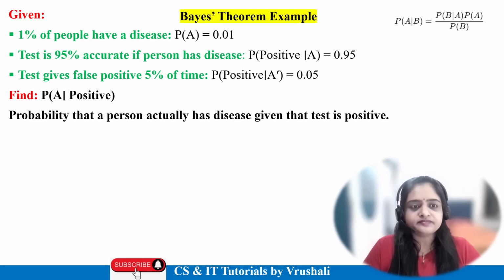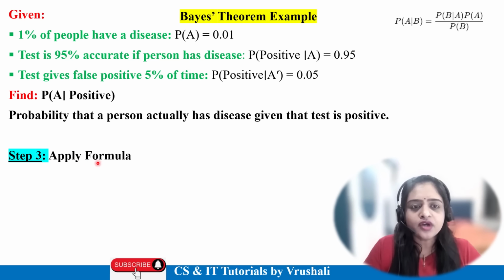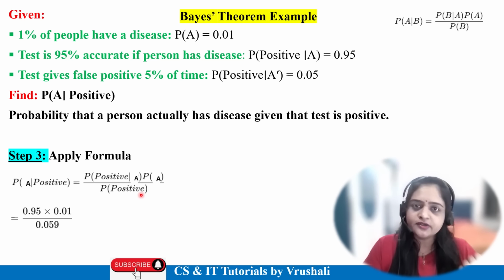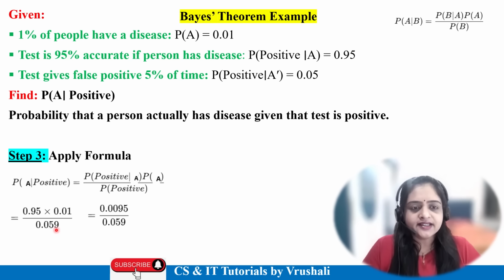Now step 3: apply the same formula. We have calculated the probability of positive. Put in the values: positive given A is 0.95, probability of A is 0.01, divided by the probability of positive calculated on the previous slide, 0.059. The final answer is 0.161.